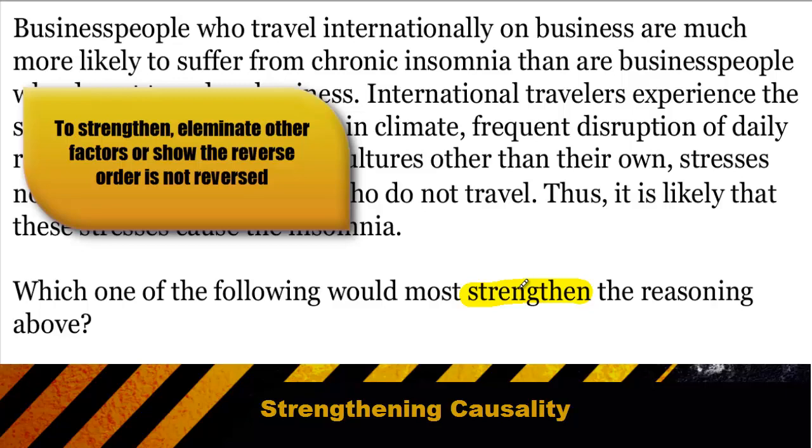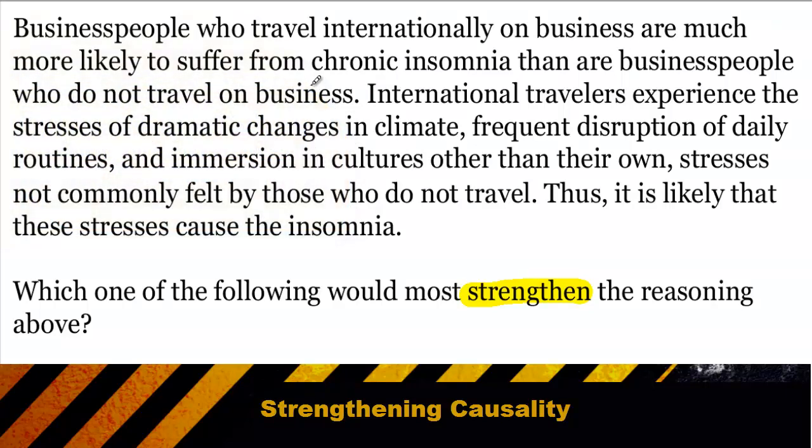If a question asks you to strengthen a causality argument, then you want to eliminate one of the two ways that traditionally a causality argument is weakened. So in this case, the argument says that we observe people who have travel stresses are more likely to get insomnia. And they cite things like changes in climate and disruption of routine and culture shock. Then they conclude that these stresses cause the insomnia.